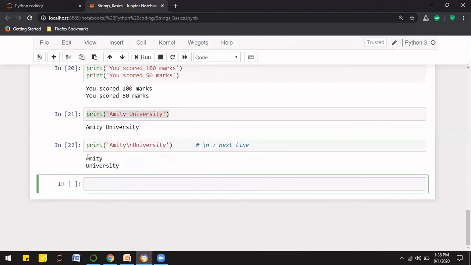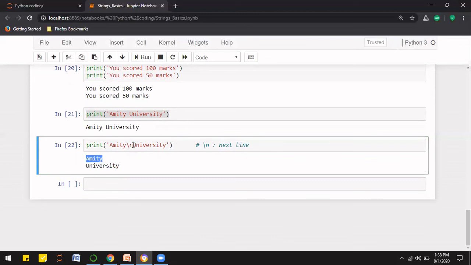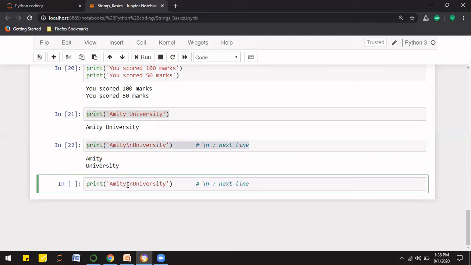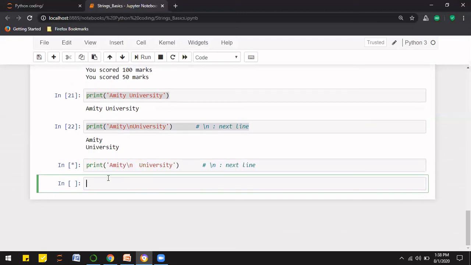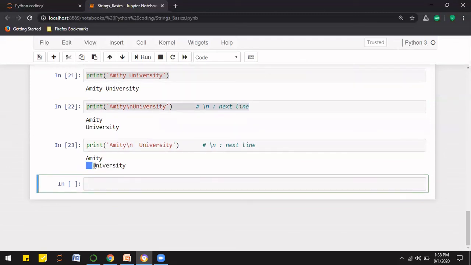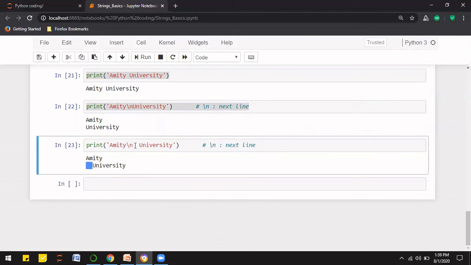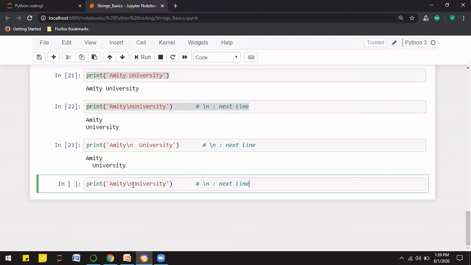You can perfectly see that MIT is in the first line, and after this \n, University is in the second line. Now let's copy it again, and here if I put some space, then we can see the output has some space just because of this change. Now there is one more escape sequence, that is \t.